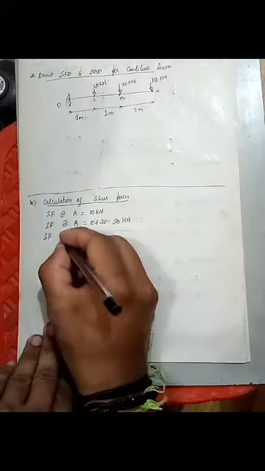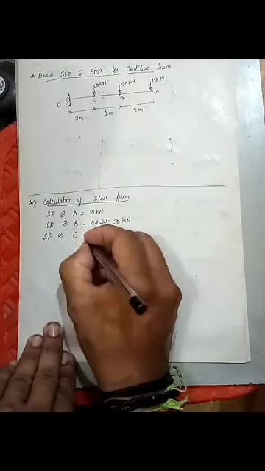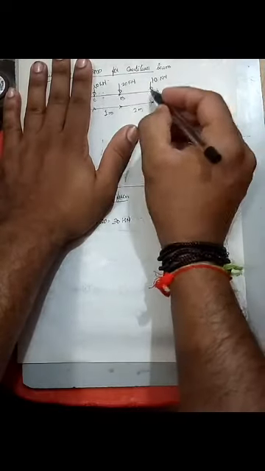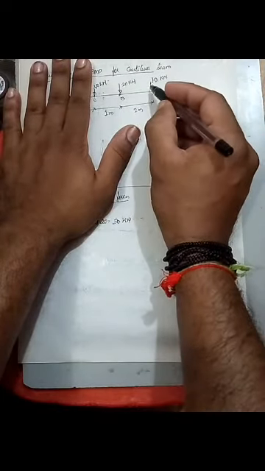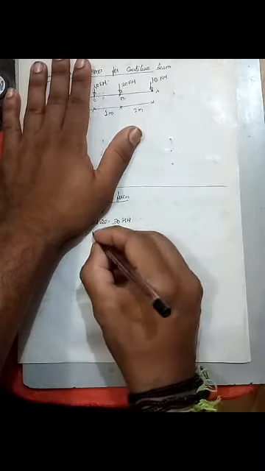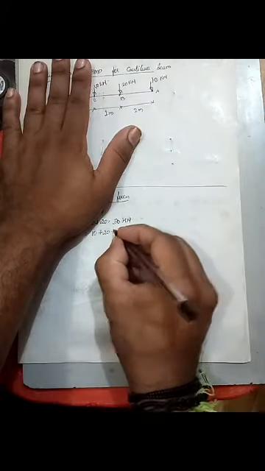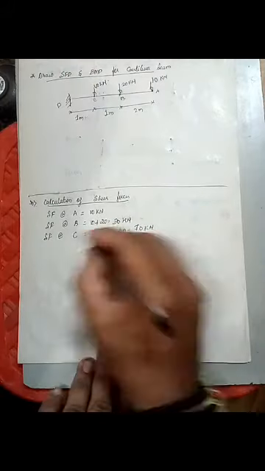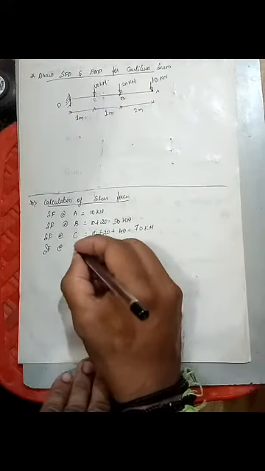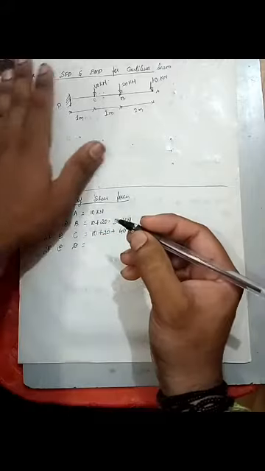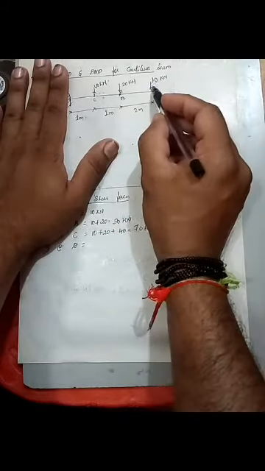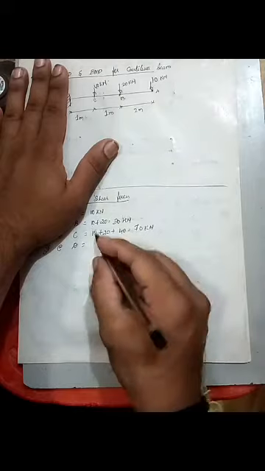So next, shear force at C is equal to 1, 2, 3. So all are downwards positive. 10 plus 20 plus 40 is equal to 70 kilonewton. So finally, shear force at D. If I keep my hand here, even though there are 1, 2, 3 only, so it's 70.